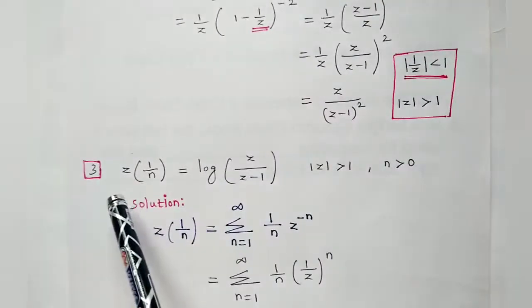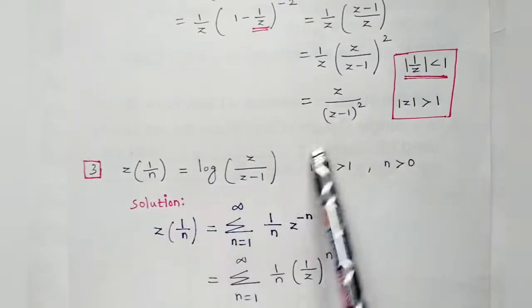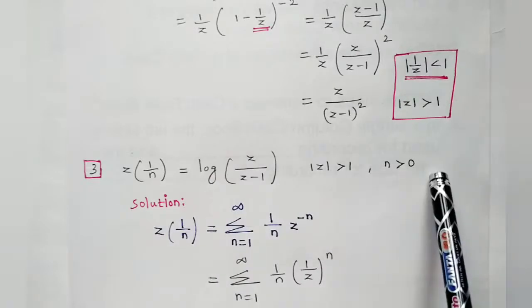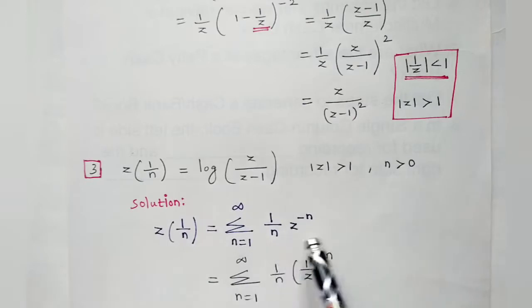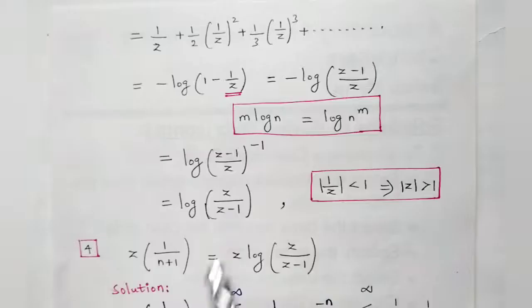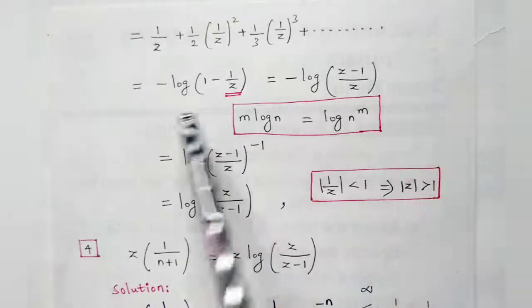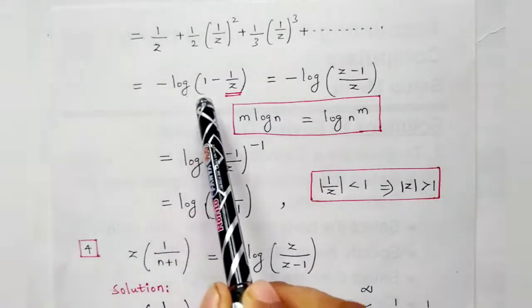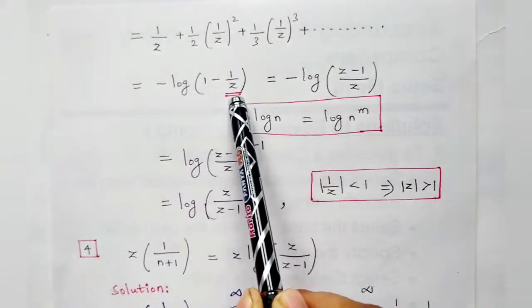Next problem, z of 1 by n. So we have to prove the outcome like this, provided the condition n is greater than 0, because log 0 is undefined, that's why. So we know the formula for x of n. In that place you have 1 by n, so you can write 1 by n. Again you can take this in the bottom like 1 by z whole to the power n. When you are giving n equal to 1, 2, 3, you can get this series. This is equivalent to minus log of 1 minus x. In place of x you have 1 by z. That's why I have written 1 by z here.